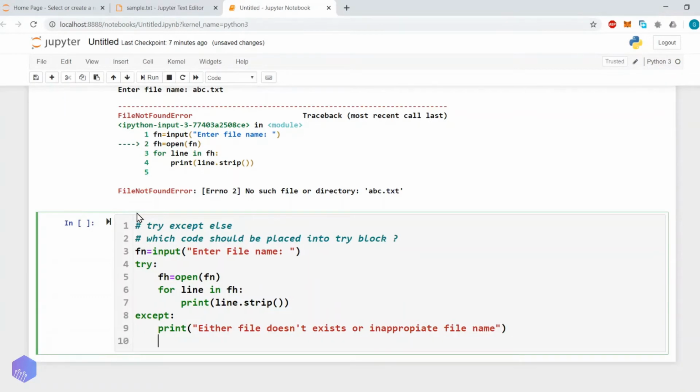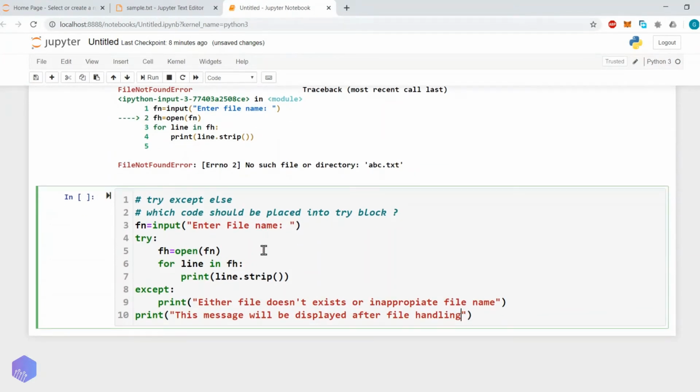Then let's put simple code that should be executed after this. Let's say print hello, or this message will be displayed after file handling. Clear with this? Very simple. Let's try to execute it and see what happens.